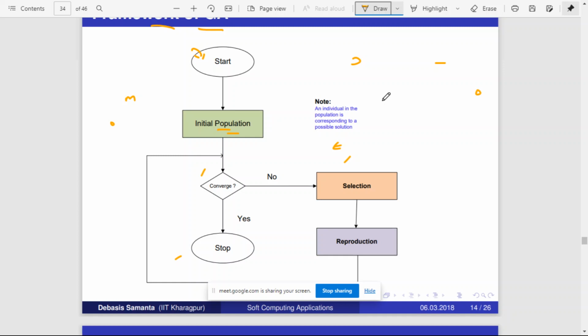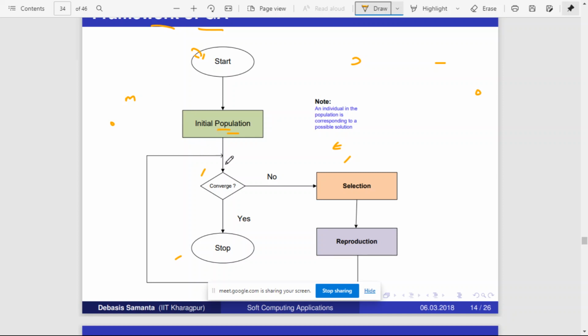Each individual in the population is called what? Each individual is a possible solution, right? Each individual is a possible solution.